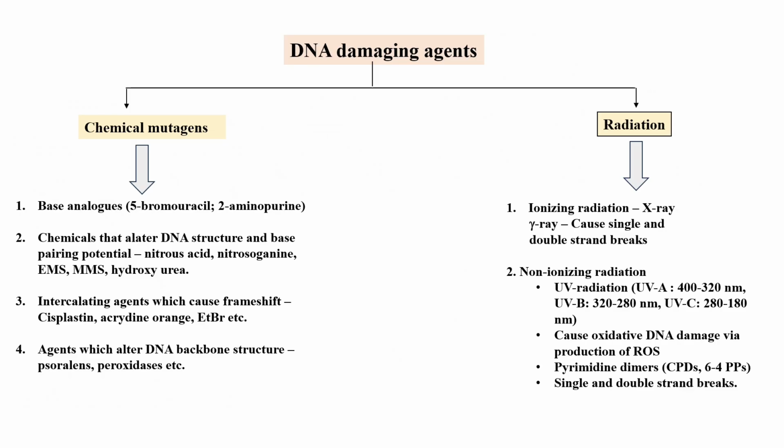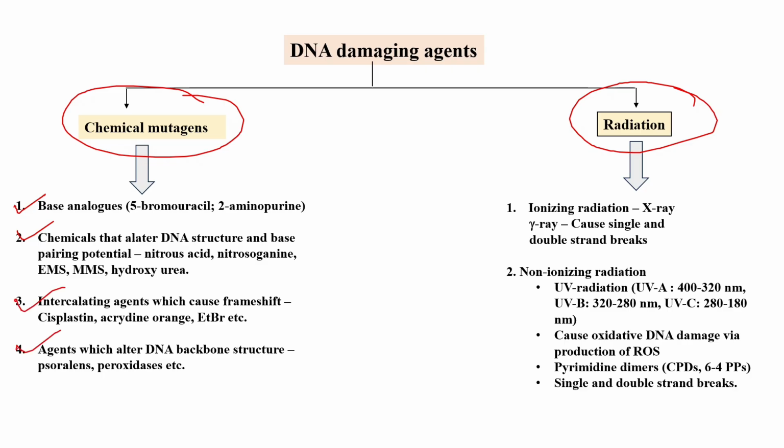So this is the summary of the DNA damaging agents. Here we see that basically DNA damage occurs from chemical mutagens and also radiation. Chemical mutagens are classified into four groups: base analogs, chemicals that alter DNA structure and bases, intercalating agents, and agents which alter DNA backbone structure. Examples are psoralen and peroxidase.